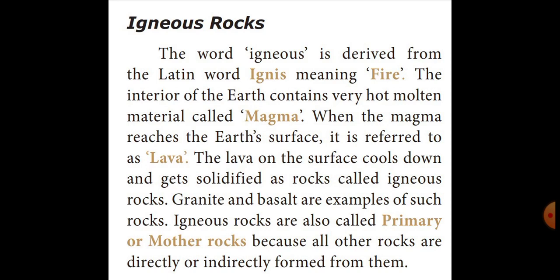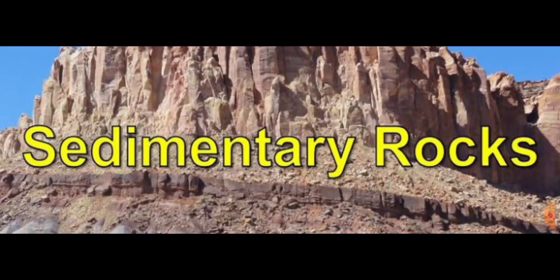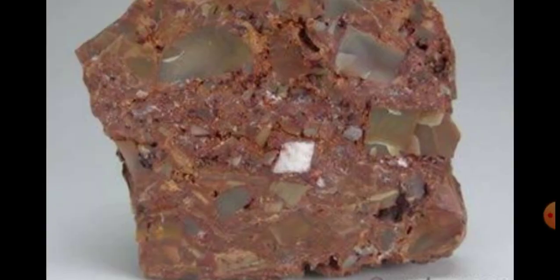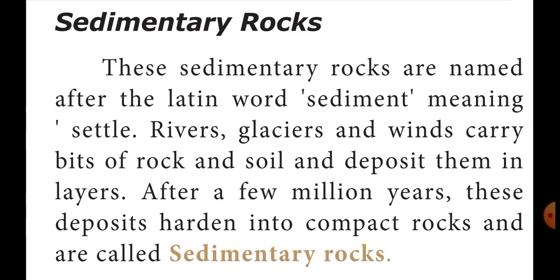Then which is the second type of rocks? Very good. Sedimentary rocks. What is the meaning of sediment? Very good. Sediment means settle. Then how are sedimentary rocks formed?